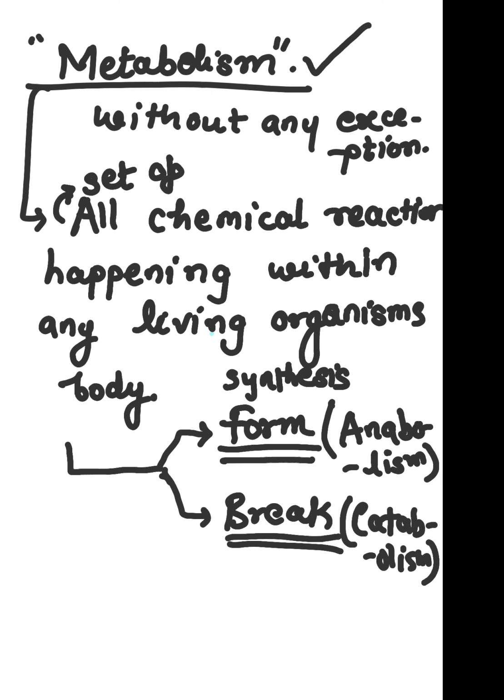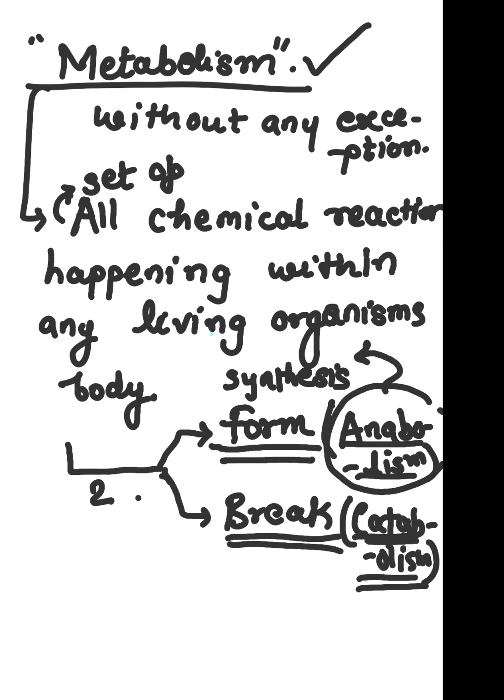Okay, so what we learned, metabolism in turn consists of two types. And what are these two types? These two types are anabolism and catabolism. Anabolism is that type of reactions, okay, anabolism are the set of reactions which are doing what?